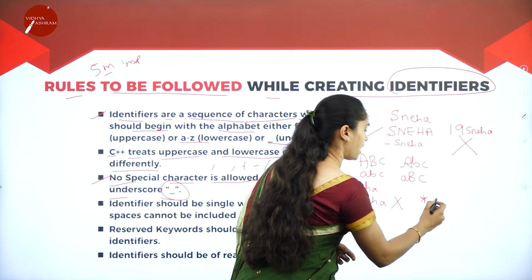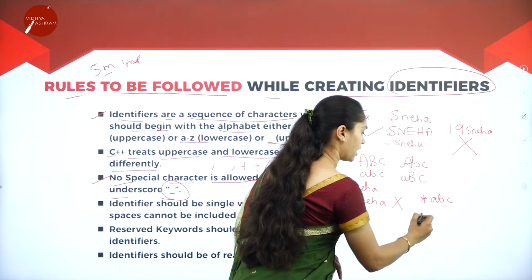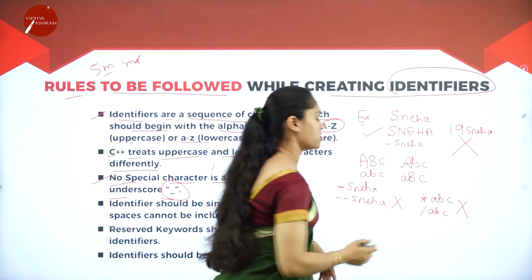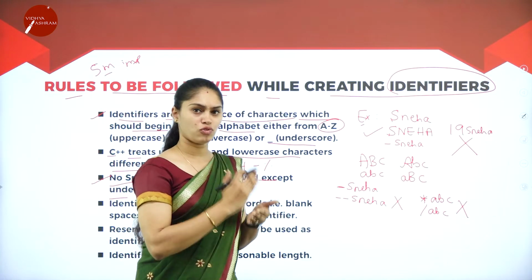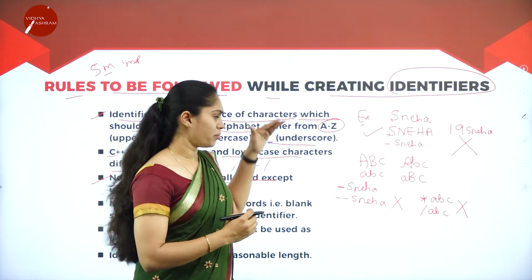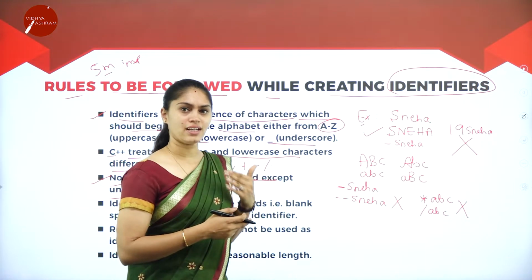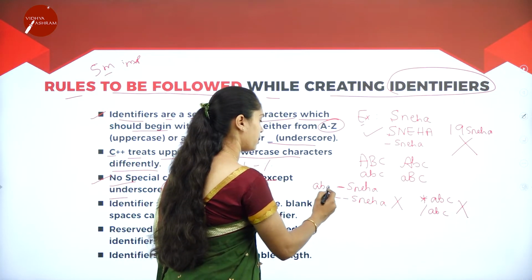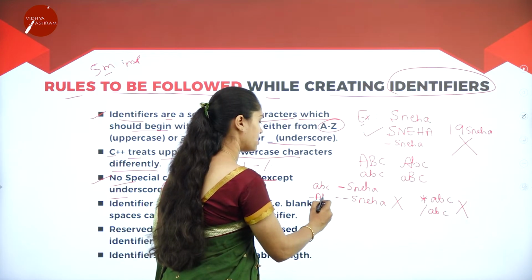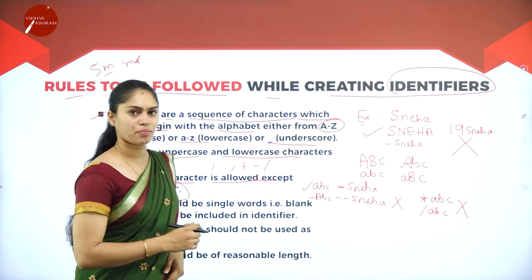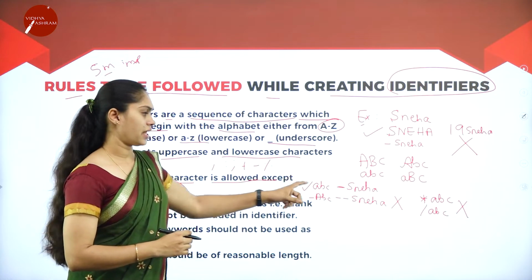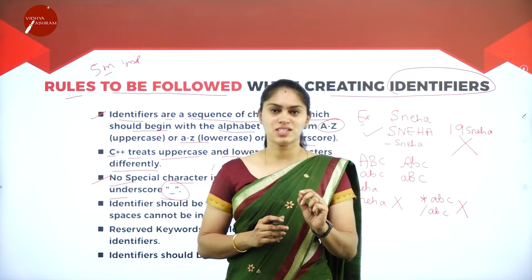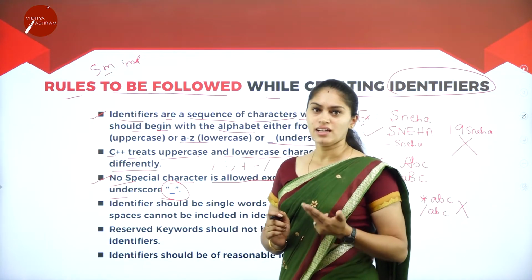I cannot name it as A#BC or I cannot name it as /ABC. So these are wrong usages of the identifier. We have to follow and obey all these rules while writing an identifier, so this becomes wrong. If it is like ABC or _ABC, then this will be okay. Otherwise, we cannot take successive underscores or use any special character while writing the identifier.